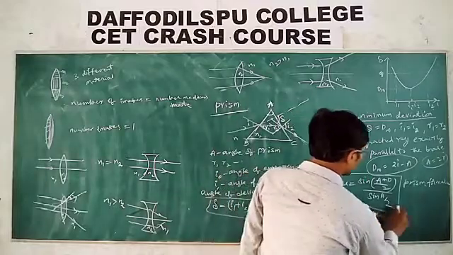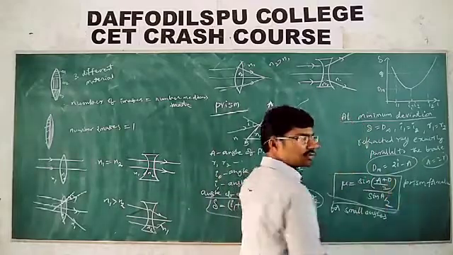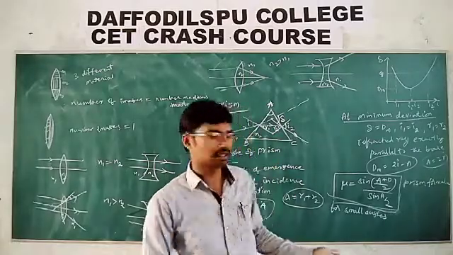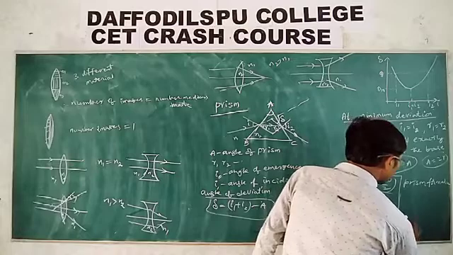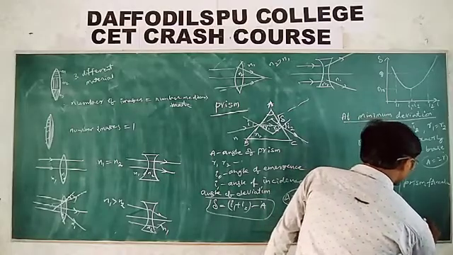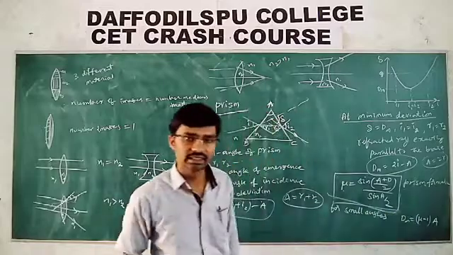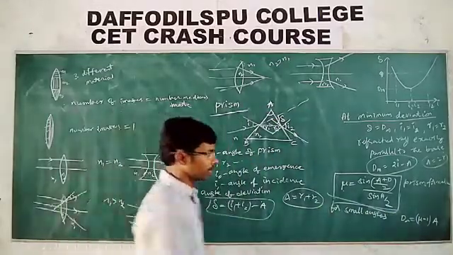But for small angles, what is the value? Sin 0 is equal to 0, that means sin of the angle is equal to that angle. Then delta m is equal to (mu minus 1) into A, where mu or n represents the same refractive index of the prism.